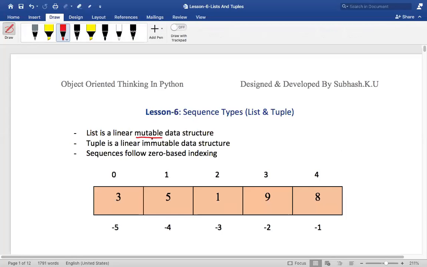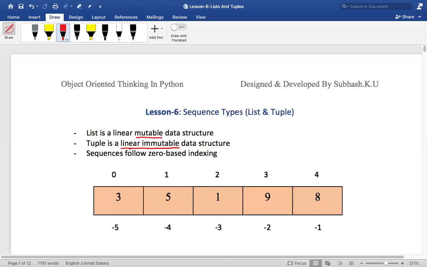Can you please put that in the chat box? List is a linear and mutable data structure. Just say this: linear mutable. What is the next one? Tuple is a linear immutable data structure. Please put that in the chat box. Is that okay?